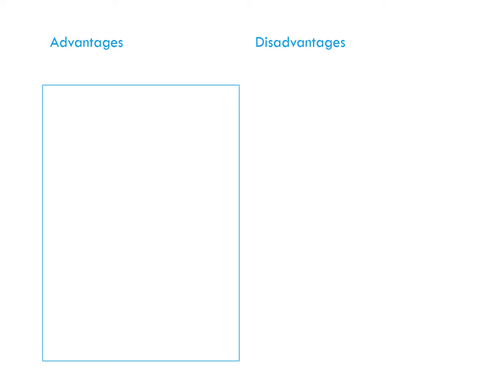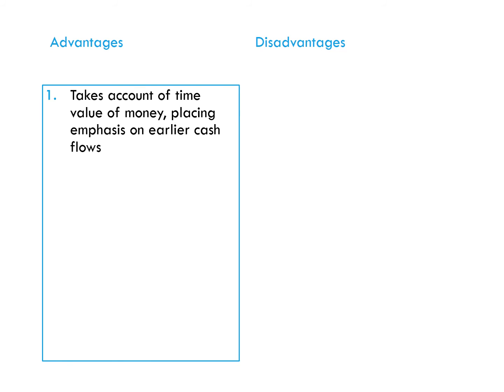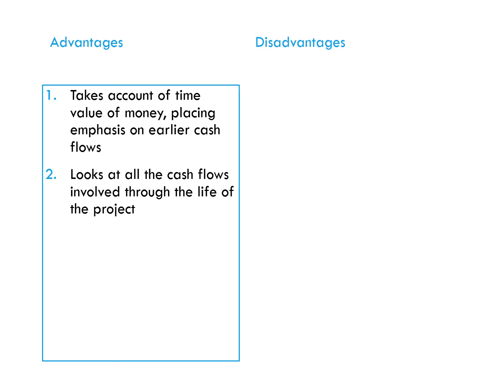So what are the advantages and disadvantages of this approach? Well, there are some advantages. It takes account of what we know as the time value of money: the fact that having money back sooner and then being able to reinvest it is more valuable than waiting a long time to receive your return. So it places an emphasis on earlier cash flows. Number two, it looks at all the cash flows involved in the project rather than payback, which would just look at when you get the money that comes back until it's paid off the initial investment.